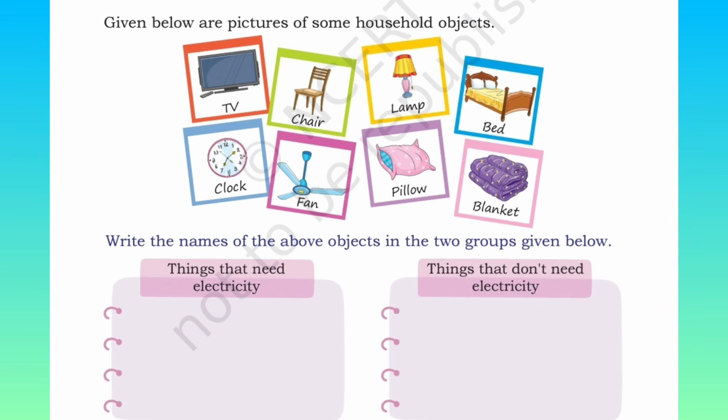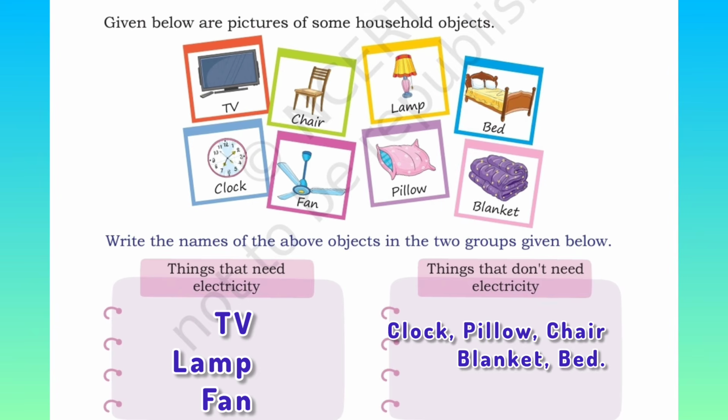The first group needs electricity. So now we have TV, lamp, and fan moved to things that need electricity, because without current, a TV, fan, or lamp will not work. For things that don't need electricity, we have chair, bed, clock, pillow, and blanket.